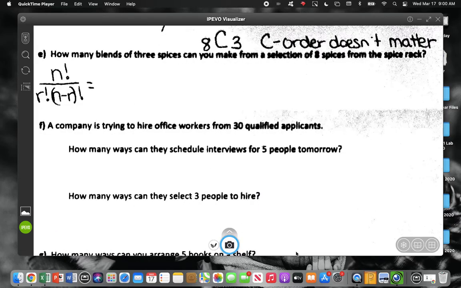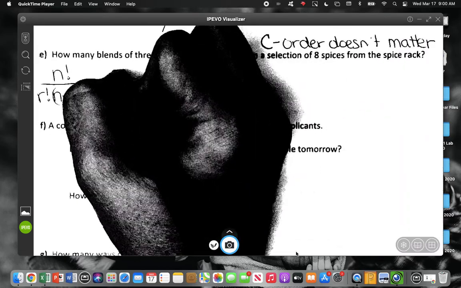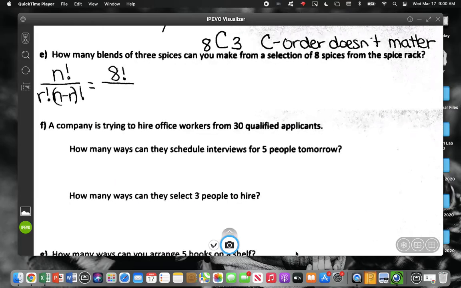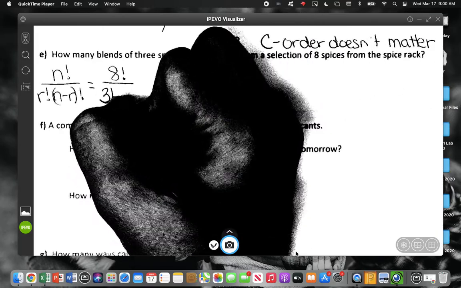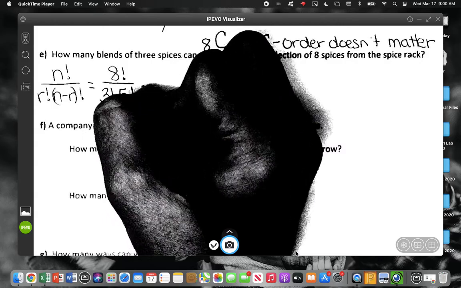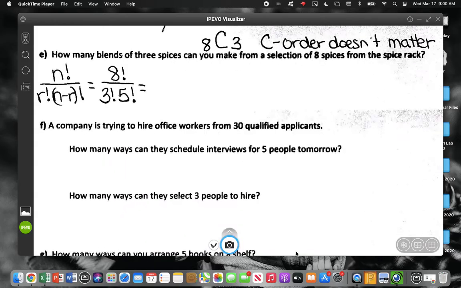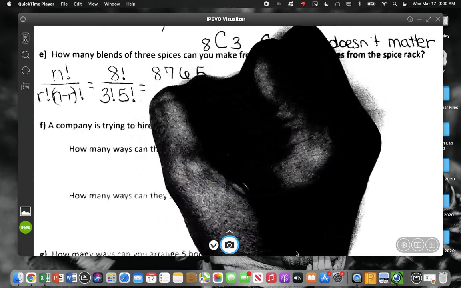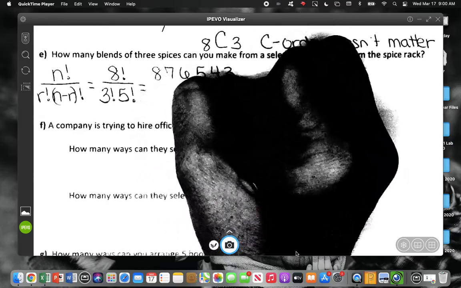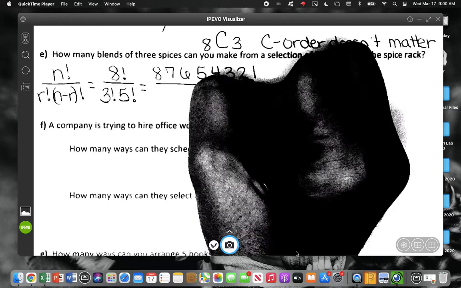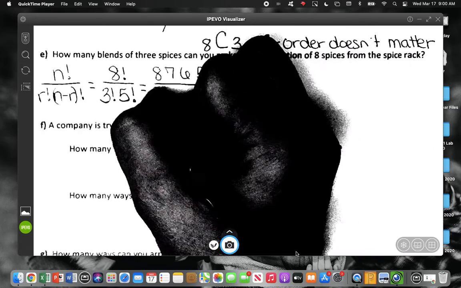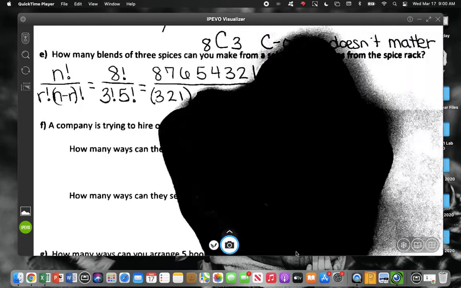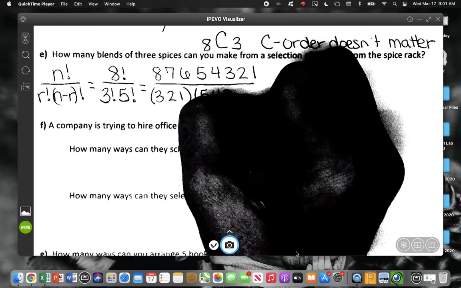So what goes on top? 8 factorial, and then on bottom? 3 factorial and 5 factorial. Very good. Whenever it's numbers smaller than 10, I don't think it's that bad to expand them out. So 3 factorial is 3, 2, 1, and 5 factorial is 5, 4, 3, 2, 1.